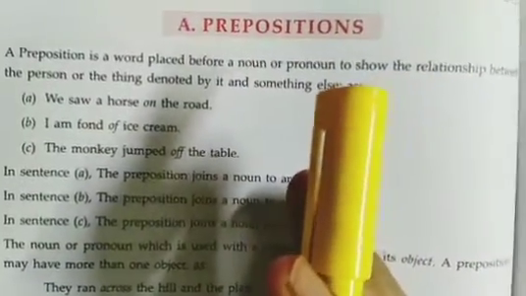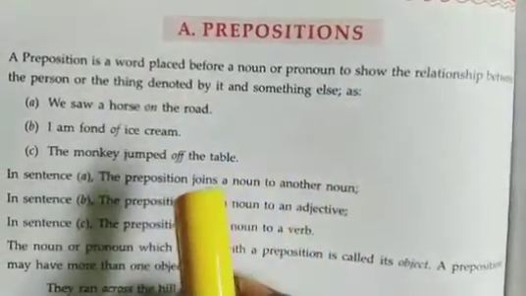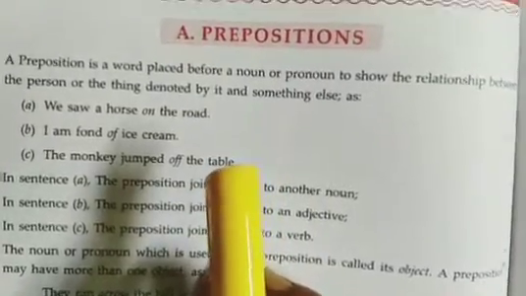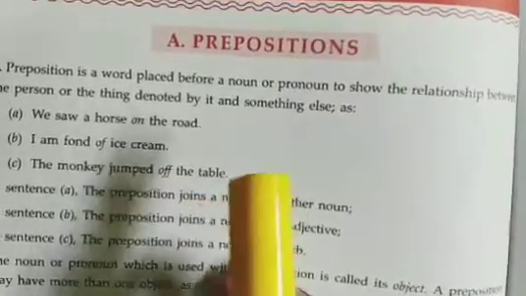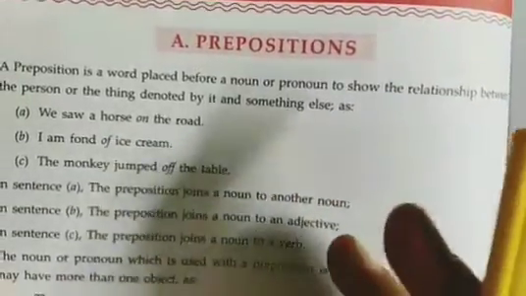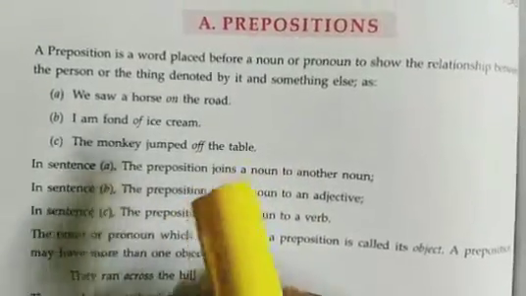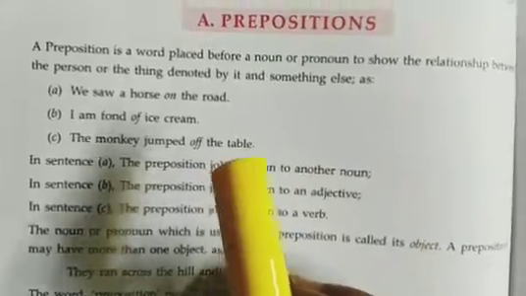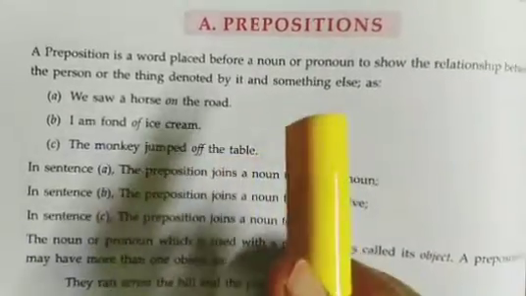It's not given here; I'm telling you myself. If I tell you book, and if I tell you table, these are different words. Book is a noun and table is also a noun. And if I tell you, put the book on the table, here the relationship builds between the book and the table.